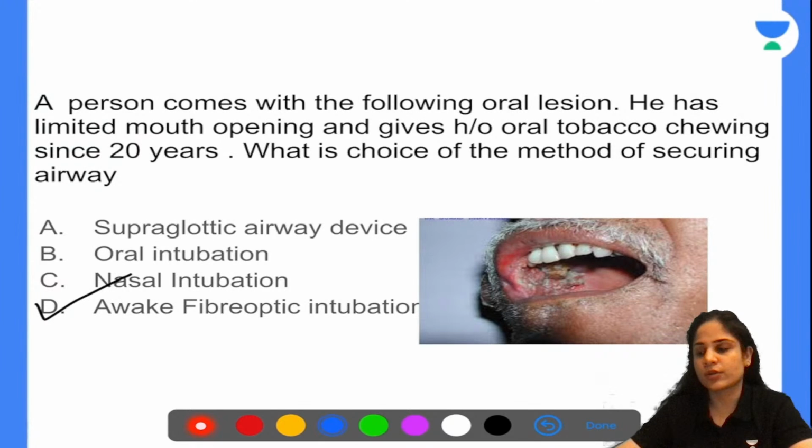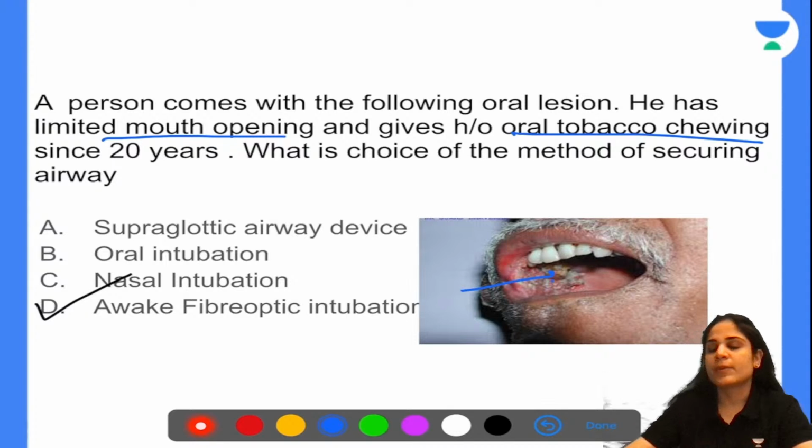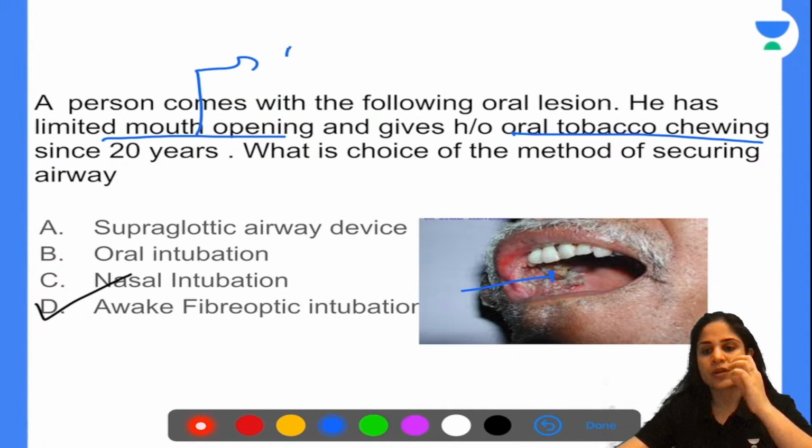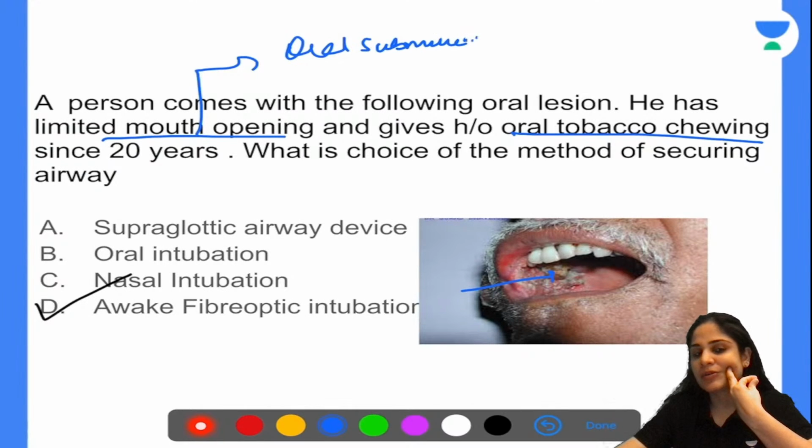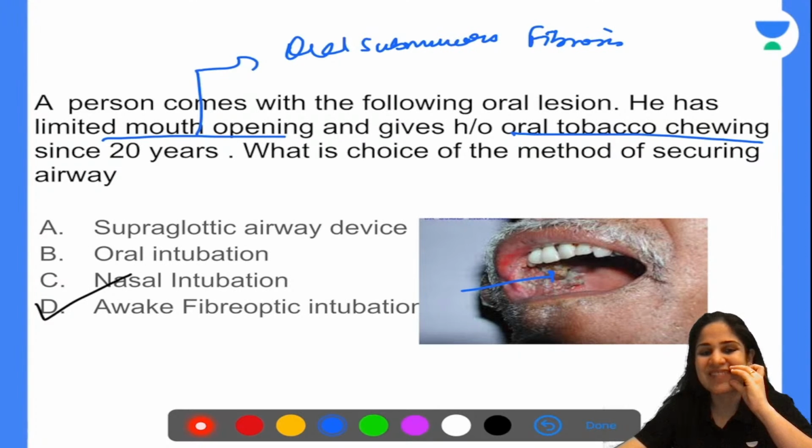Any idea what we are talking about in limited mouth opening and oral tobacco chewing? What is the problem that he is suffering from? Yes, so this patient is having oral submucous fibrosis. Now, because of this oral submucous fibrosis, what has happened? When you eat tambaku and keep it on the inner side of your cheek for some amount of time, because of the chronic irritation, there is fibrosis and there is limited mouth opening.